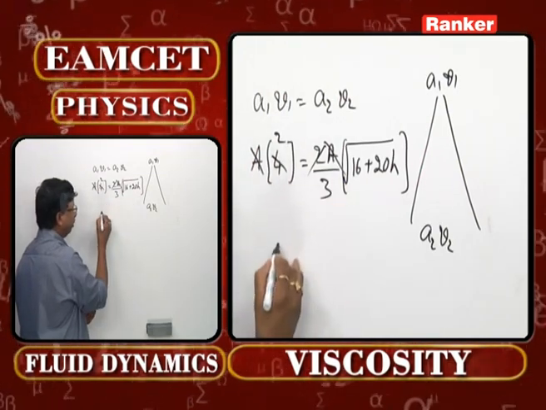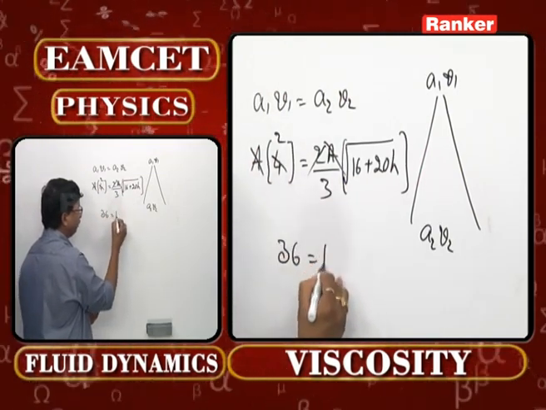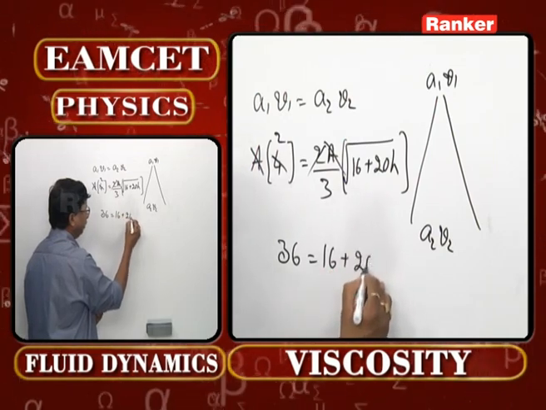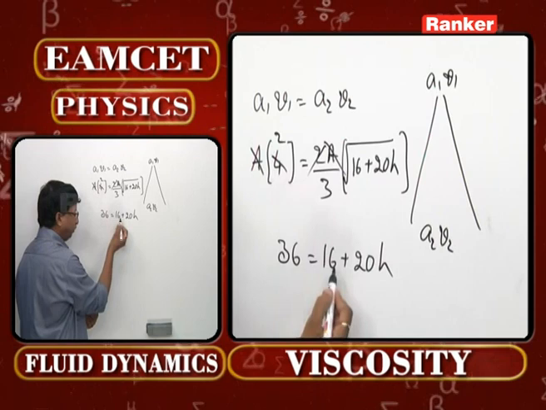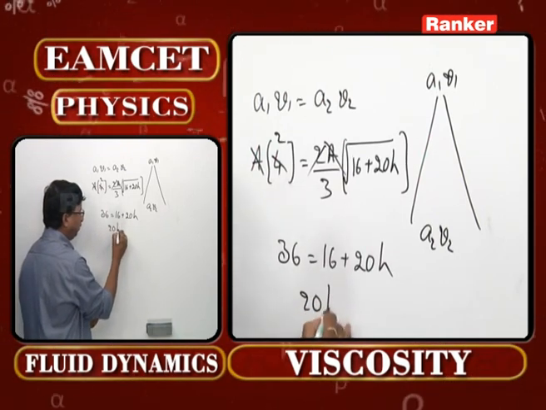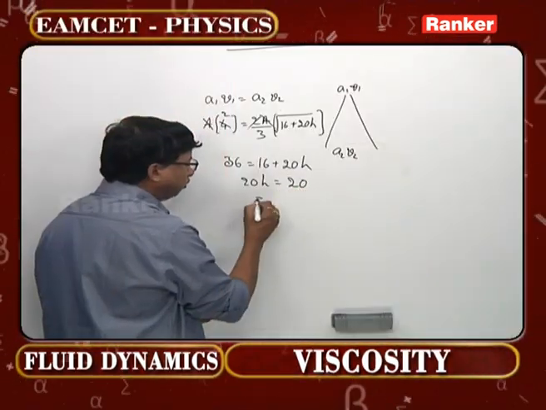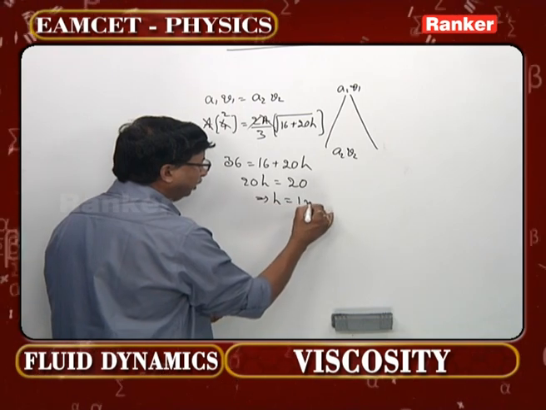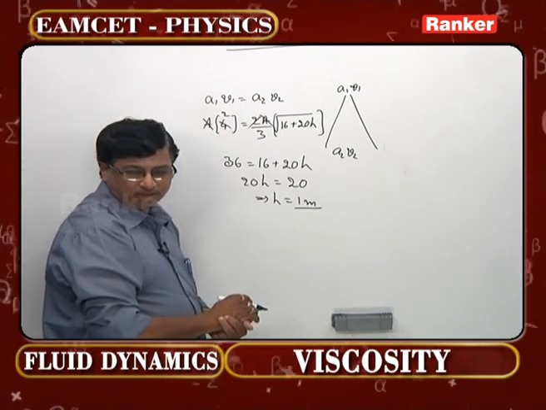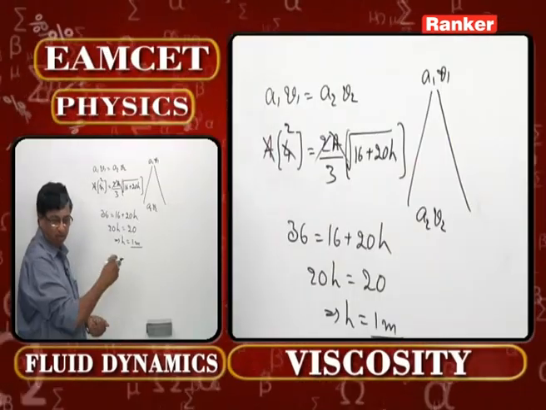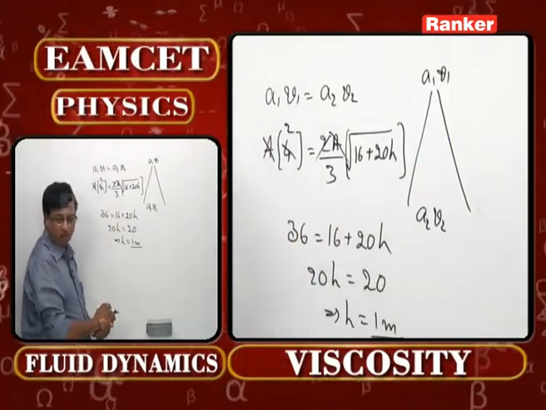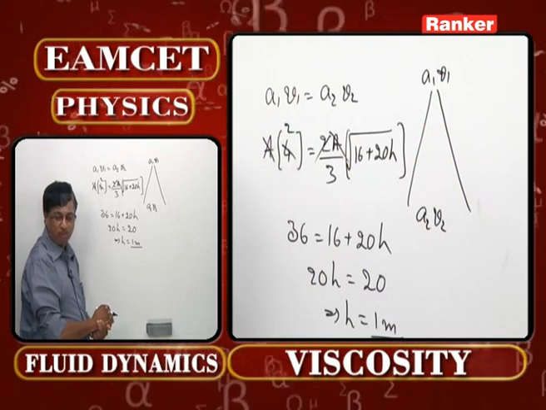Now square it on both sides. 36 is equal to 16 plus 20h. Now if you bring this 16 to this side, it becomes 20, so 20h is equal to 20. Then what will be the value of height? Exactly 1 meter. That means the distance h vertically below the tap, where the cross-sectional area of that particular system becomes 2a by 3, is the question.